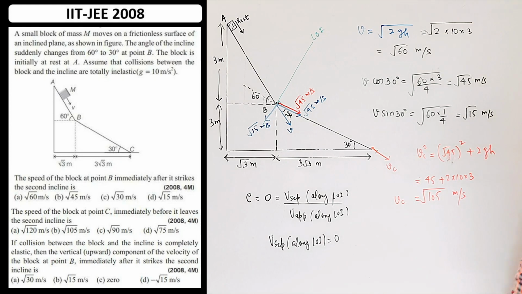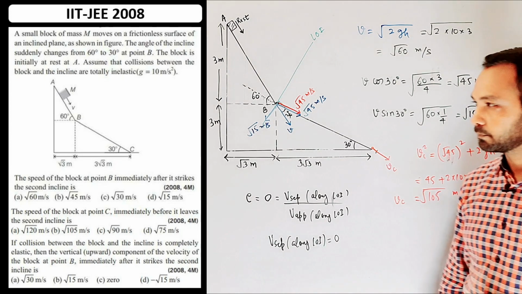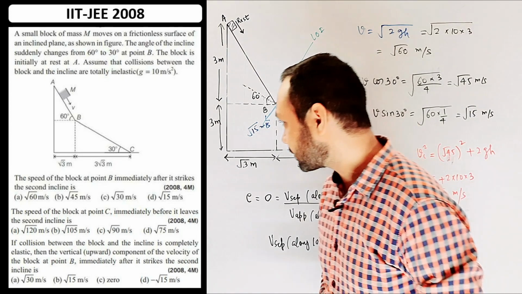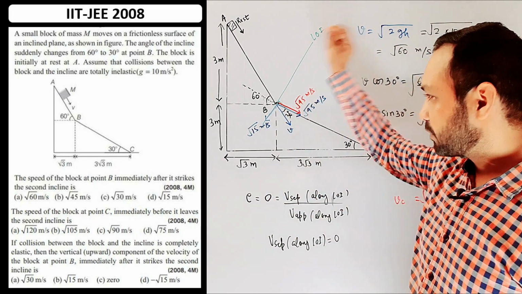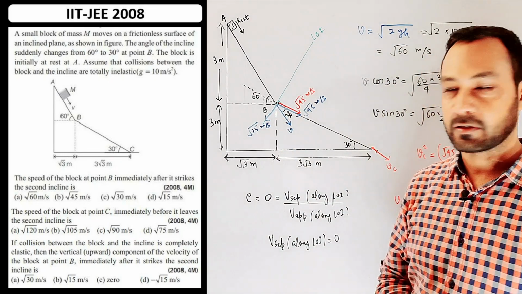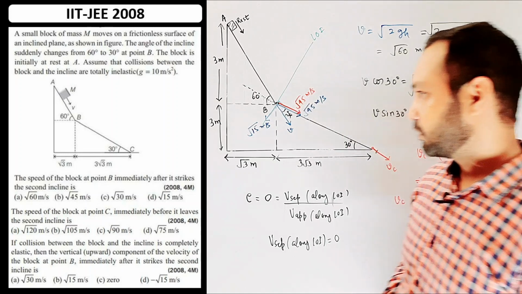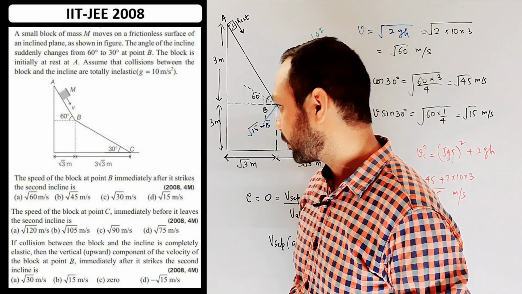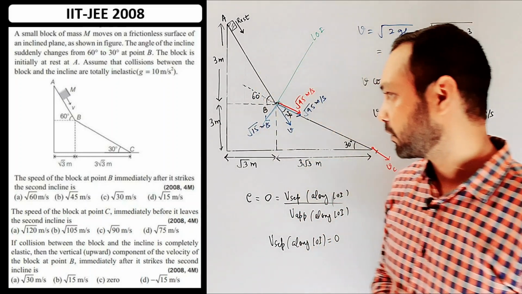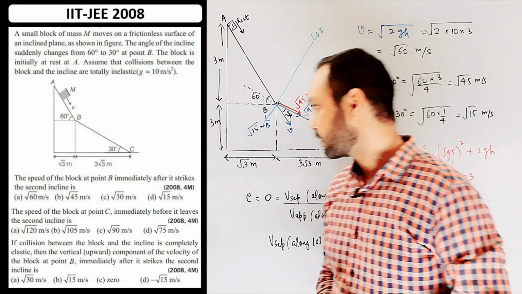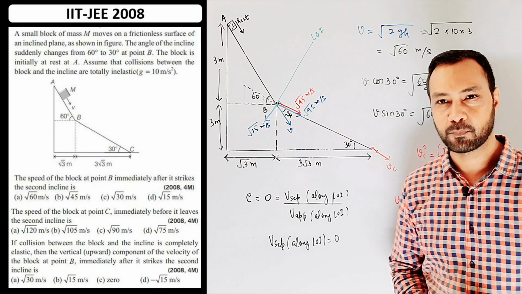And then in the third part it is asked, had the collision been perfectly elastic at this moment, what is the vertical component of the velocity of the block immediately after the second inclined plane?